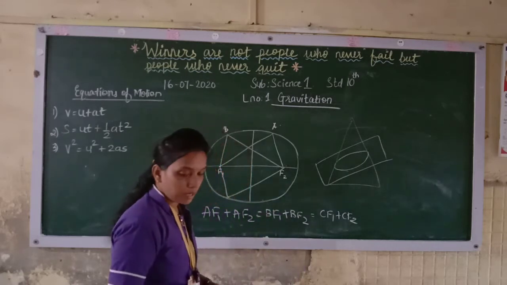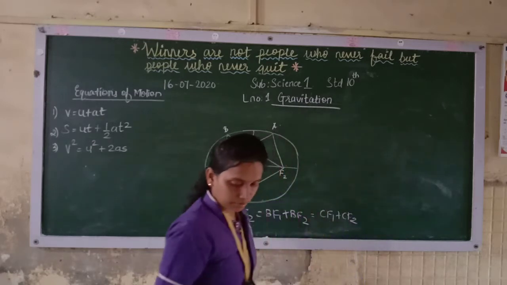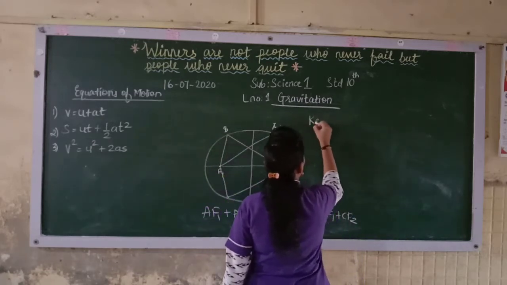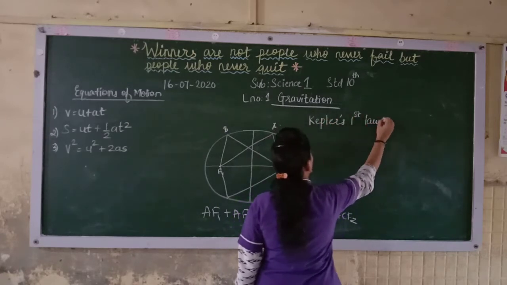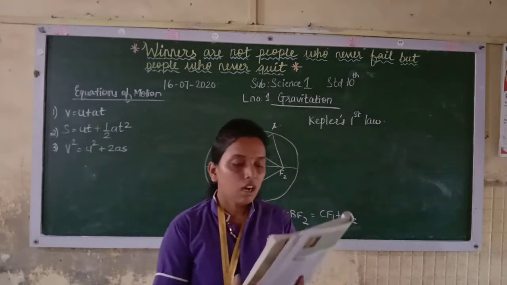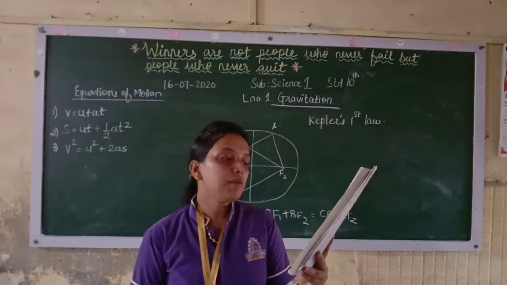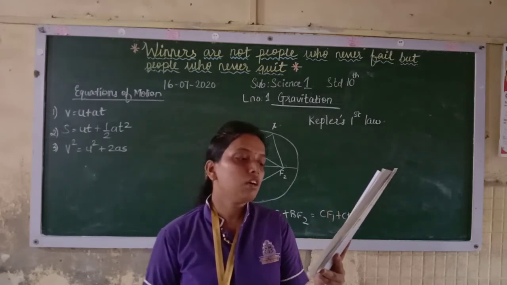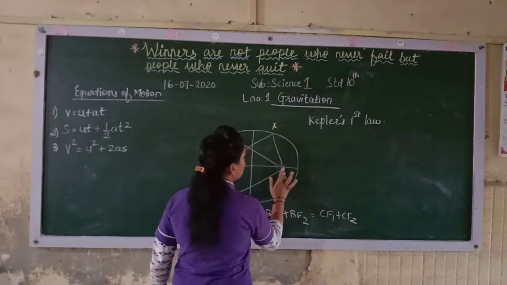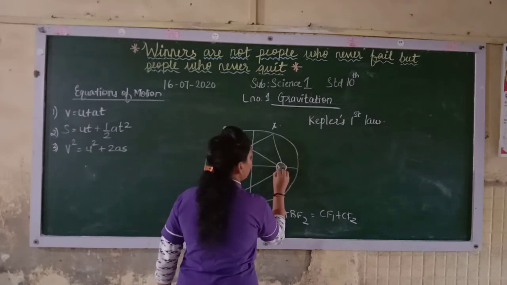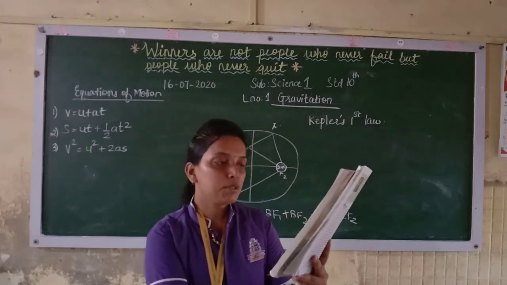Now, according to Kepler's first law, the orbit of a planet is an ellipse with the sun at one of the foci. It means that the sun will be at the focal position.